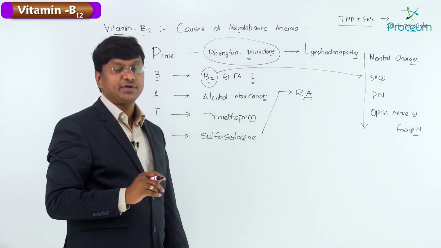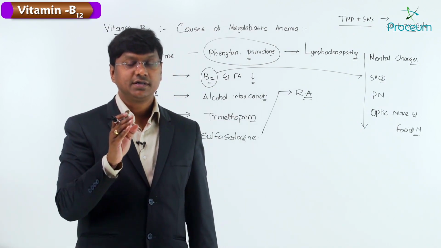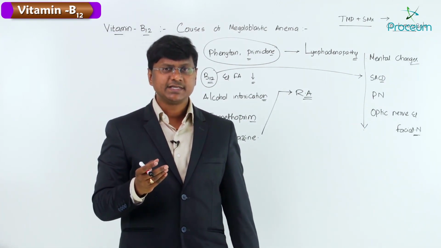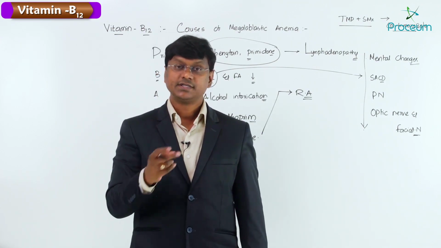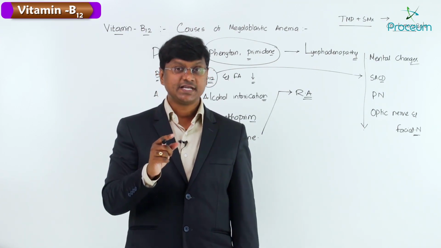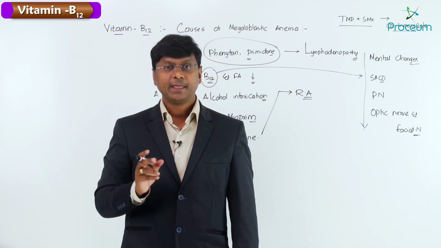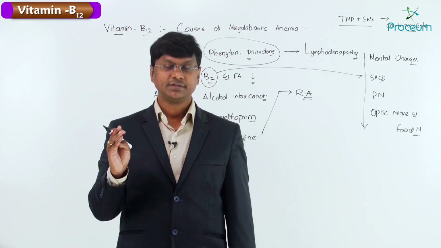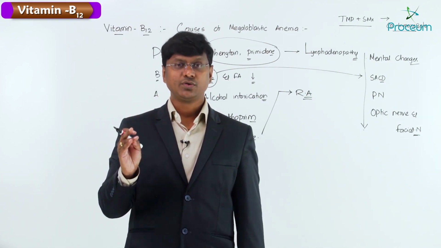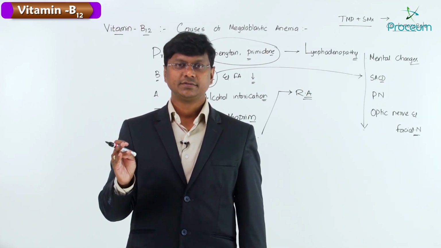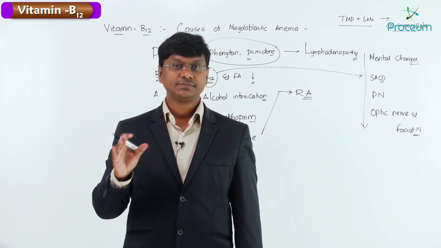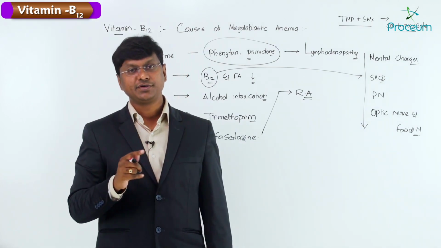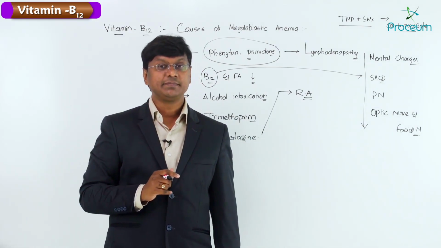See, in the treatment of rheumatoid arthritis, we have the non-biological agents as well as the biological agents. What are the examples of non-biological agents? That is your sulfasalazine. And what are the other non-biological agents? That includes methotrexate, leflunomide, hydroxychloroquine, and then minocycline, and then gold salts. These are non-biological agents. So your sulfasalazine, used in the treatment of rheumatoid arthritis, can cause the megaloblastic